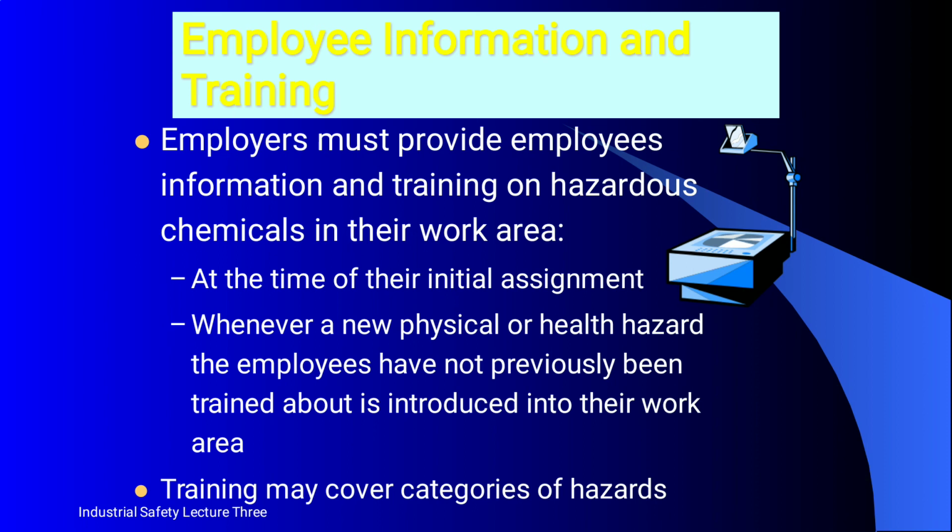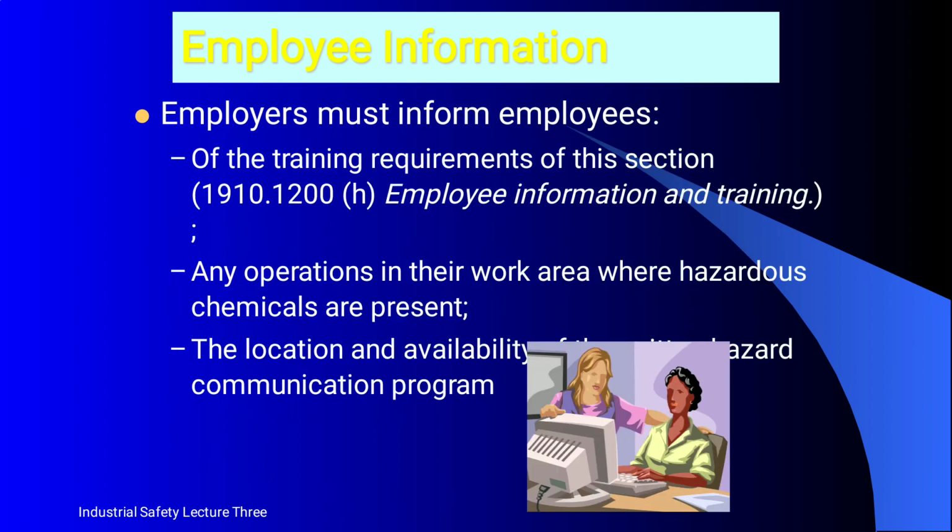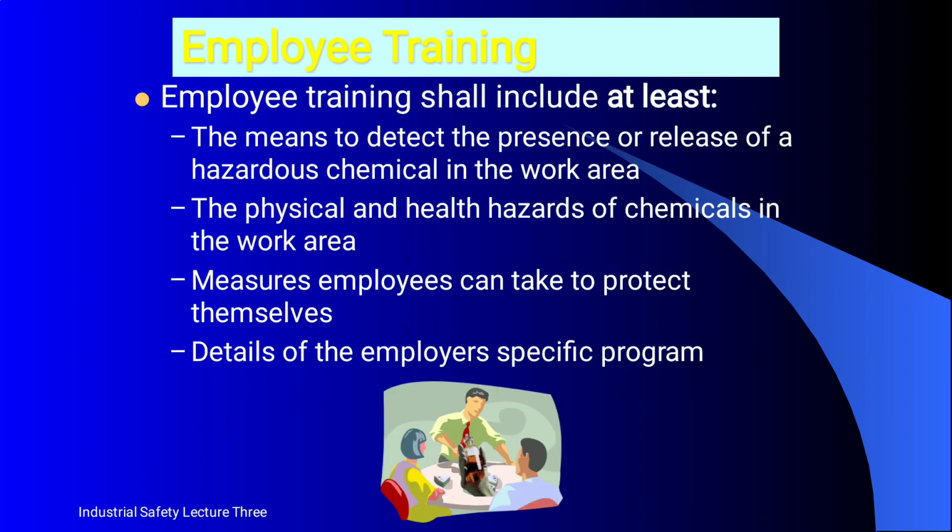Training may cover categories of hazards. Employees must be informed of the training requirement of this section, any operation in their work area where hazardous chemicals are present, and the location and availability of the hazard communication program.